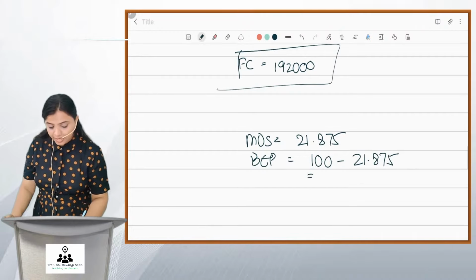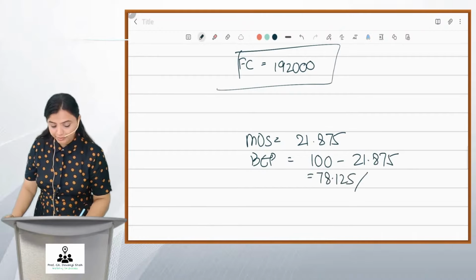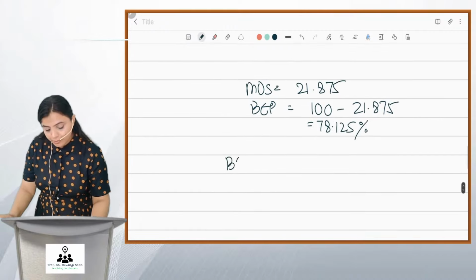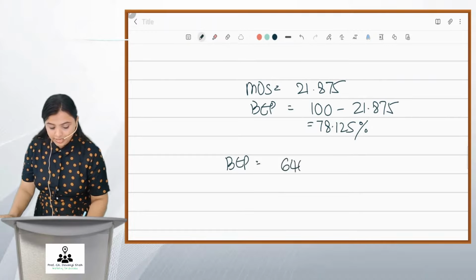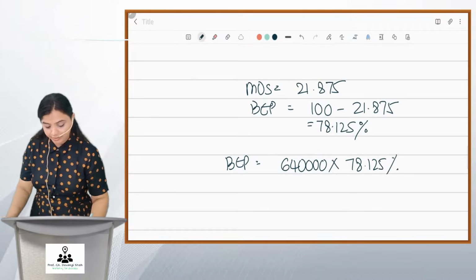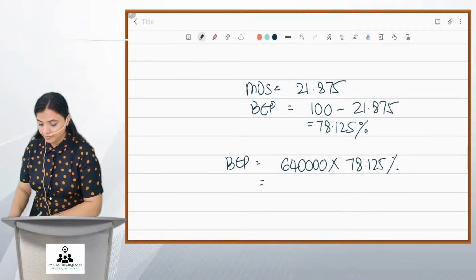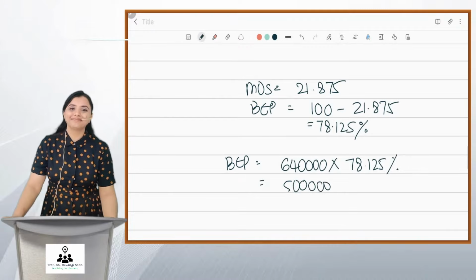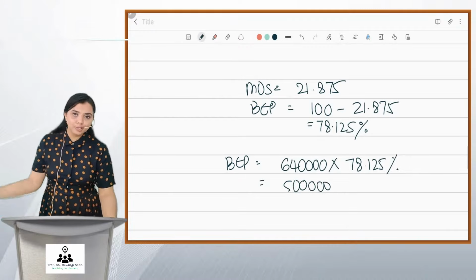It's 78.125%. Correct? So this will be your BEP. So friends, BEP, if you see, your sales is 6,40,000 into 78.125%. You get 5 lakhs as your BEP. So now we have got BEP also.